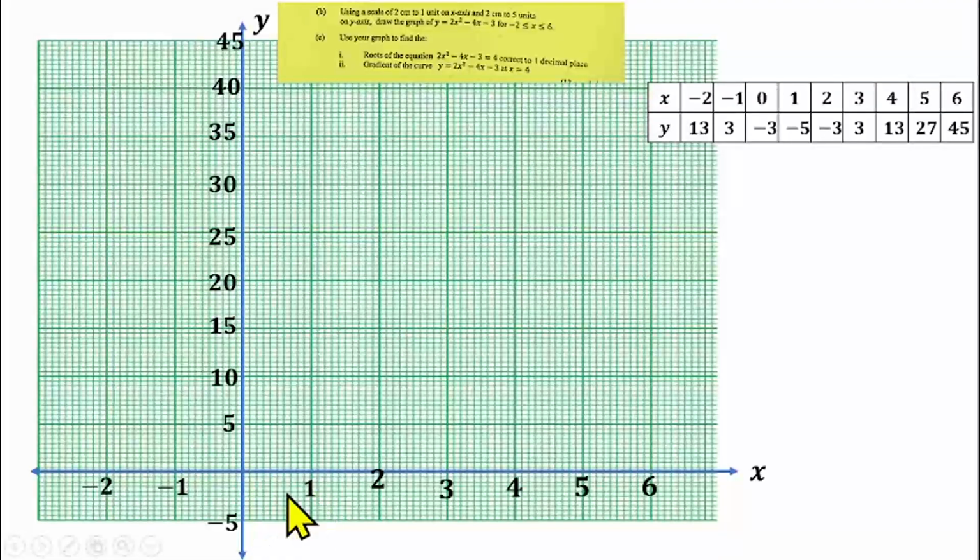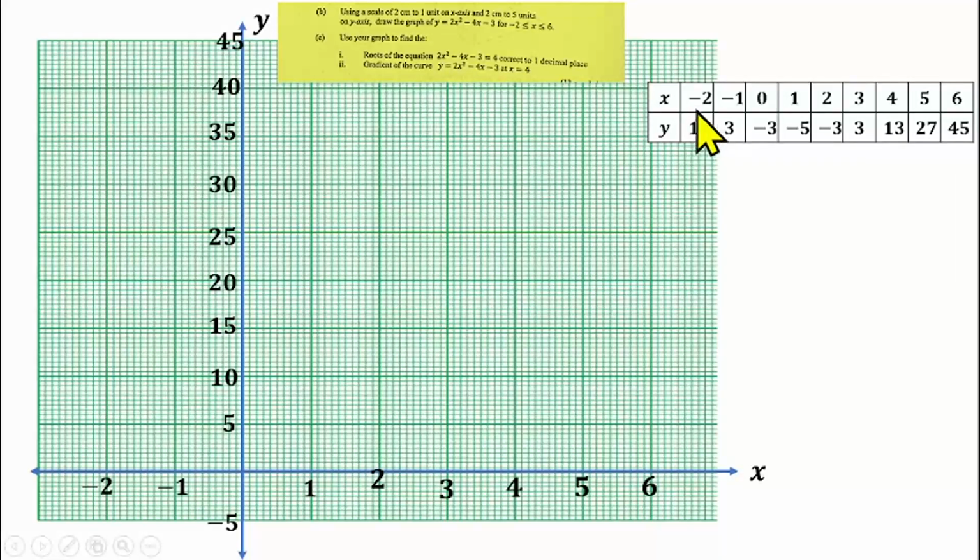That will be 1 divided by the number of lines, which is 10, giving 0.1. Then on the y-axis, 2 centimeters represent 5 units, and we have 10 lines also. So 10 lines carry 5 units, so one line will be 0.5, because 5 divided by 10 gives 0.5. That will enable us to plot all the points successfully.